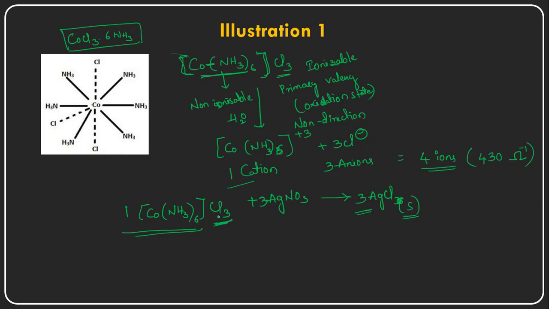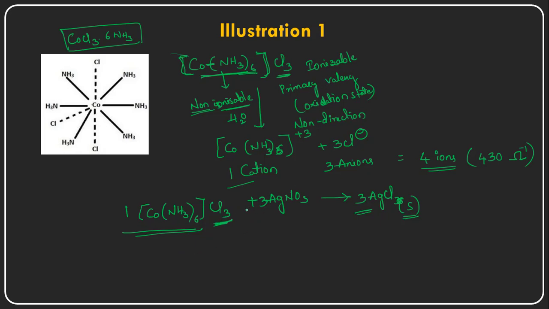So this is the proof that inside the coordination sphere of this particular molecule there are 6 ammonia ligands. These 6 ammonia ligands are balancing the coordination number. These are non-ionizable, and the 3 chloride ions in the ionization sphere are balancing the primary valency.